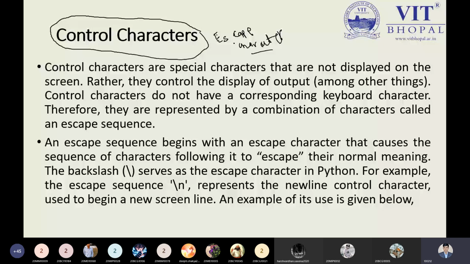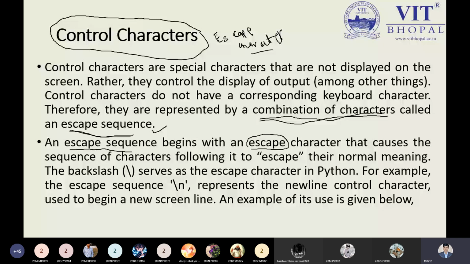Now I'm just reading a few points for betterment. Rather, they control how the output is displayed, among other things. Control characters do not have a corresponding keyboard character. Therefore, they are represented by a combination of characters. This combination of characters is called an escape sequence or escape character. Please remember this word for the examination, notes, or quiz. I will take your quiz anytime, but one day before, I will inform you. An escape sequence begins with an escape character. So now, what is the escape character?